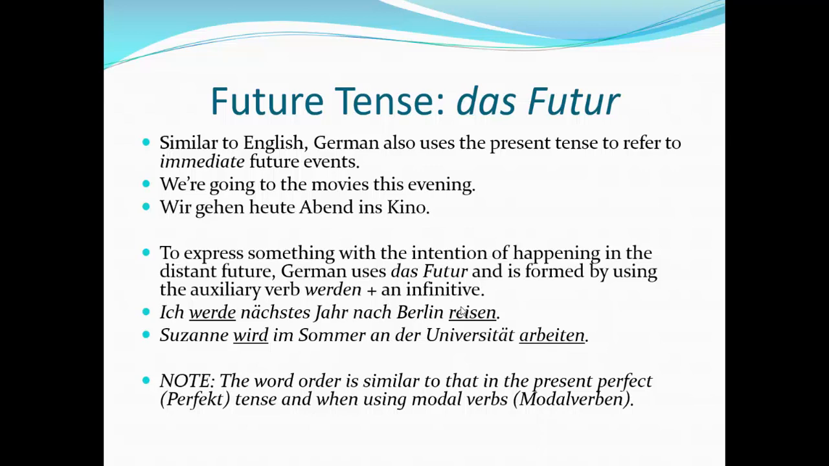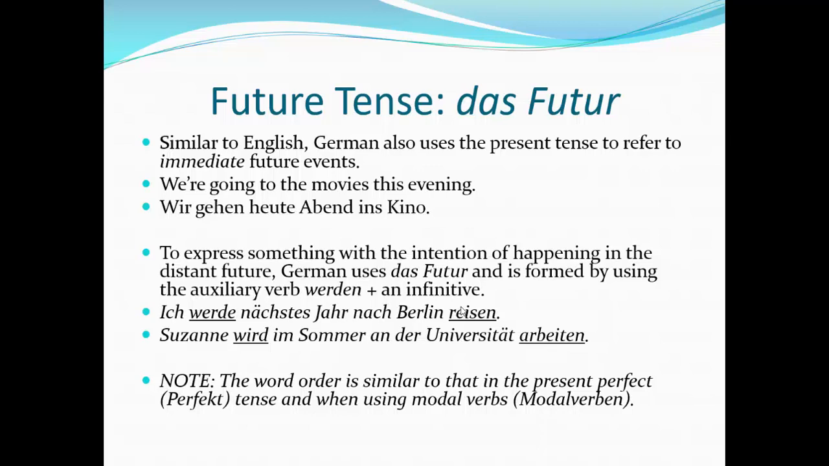German does use the present tense to refer to a future event, but in the immediate future. For instance, wir gehen heute Abend ins Kino. If you look at that phrase, it's a present tense, but it's using a time element. This can happen anytime you have a time element that has not yet happened, of course.